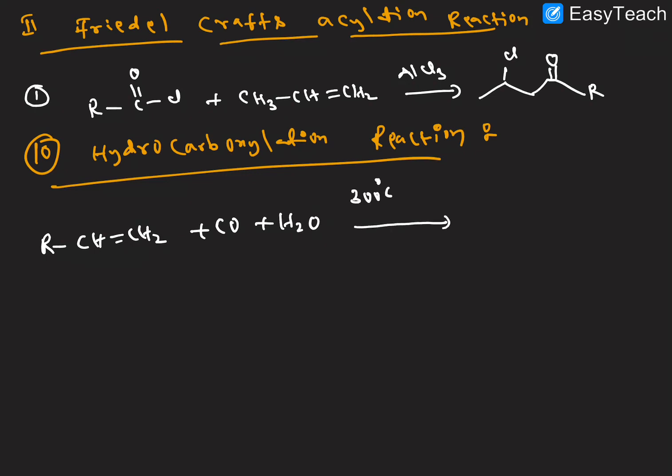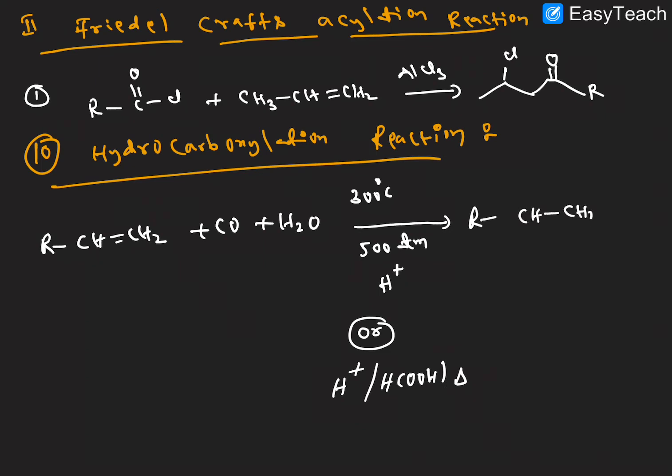The temperature we maintain is 300 centigrade, and the pressure we maintain is 800 atmosphere. If the medium is acidic, this reaction is also carried out in the presence of acidic medium and formic acid under heating condition. What is the resultant product forming here? CH CH3 COOH, right? So this is the reaction here.